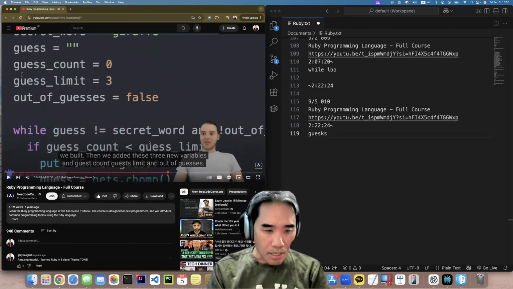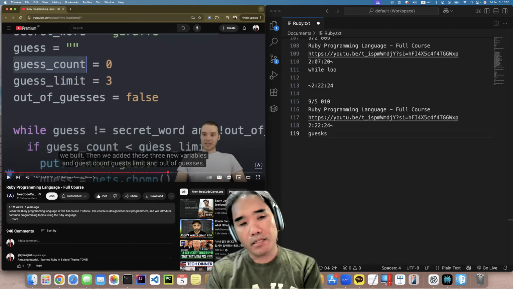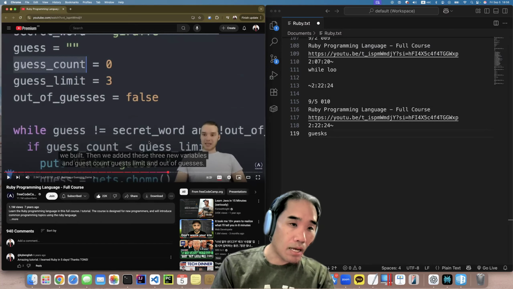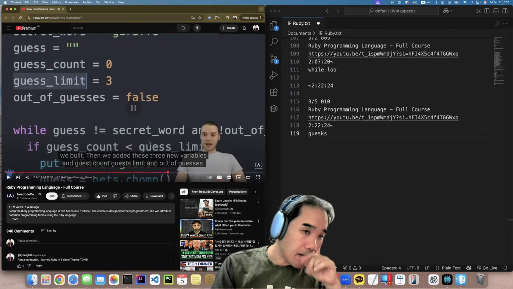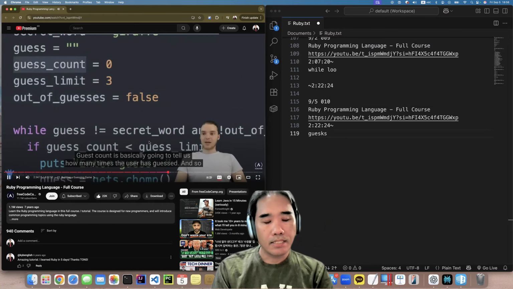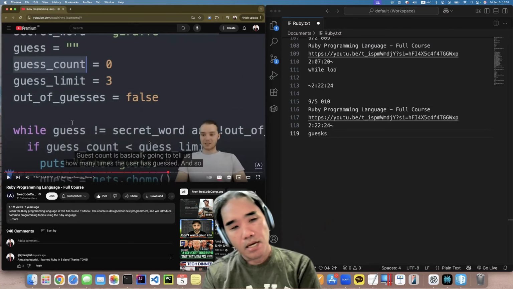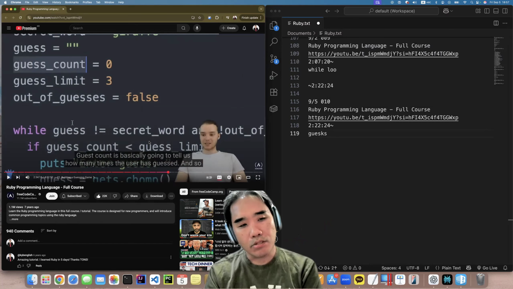That was the basic game that we built. Then we added these three new variables: guess count, guess limit, and out of guesses. Guess count is basically going to tell us how many times the user has guessed.